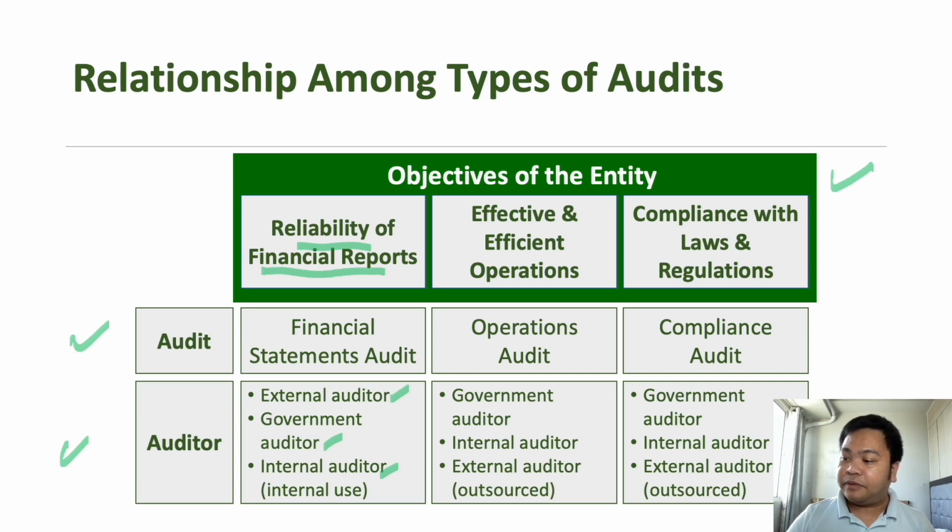Next, if the objective is effectiveness and efficiency of operations, that is operations audit, and operations audit can be conducted by a government auditor, internal auditor, or external auditor if outsourced. Usually, operations audits are done by the government auditor and internal auditor. But it is also possible that the one who will conduct the operations audit is an external auditor if that function was outsourced by the organization.